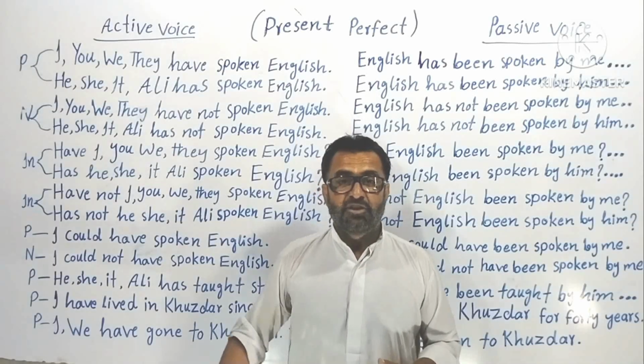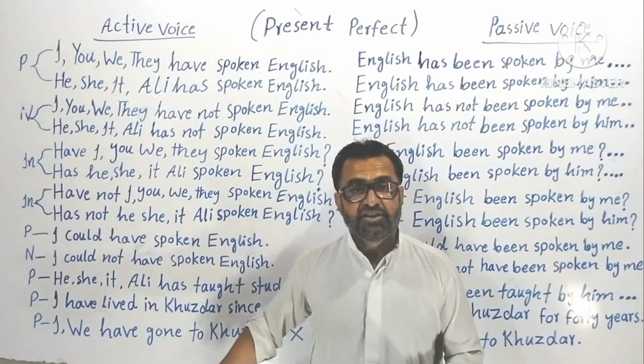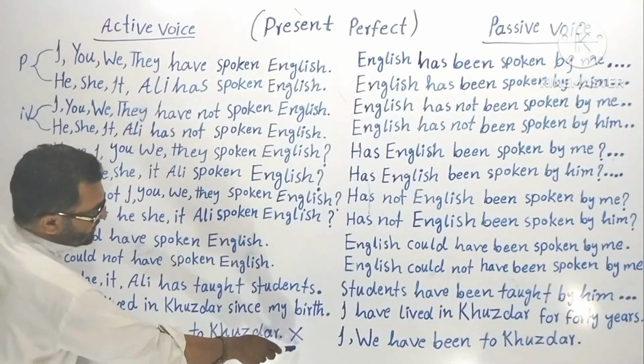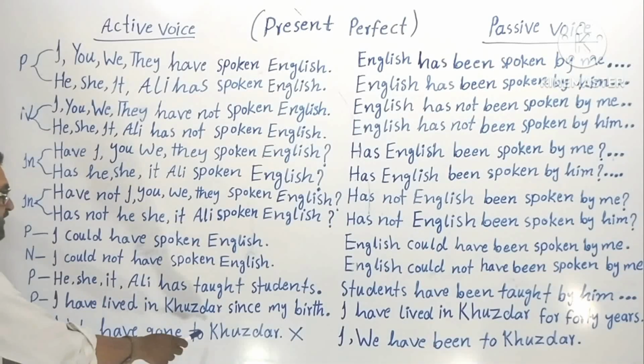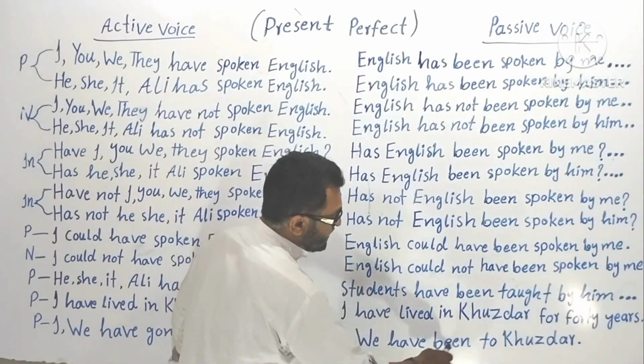Okay. So now I have written an example so that you understand very well when I read it for you. "I have gone to Hozdar." Wrong. You see the cut mark. Wrong. I have gone to Hozdar? No. I am here. How can I go to Hozdar? "We have gone to Hozdar." Wrong. Use the cut mark. Now you see this one: "I have been to Hozdar."